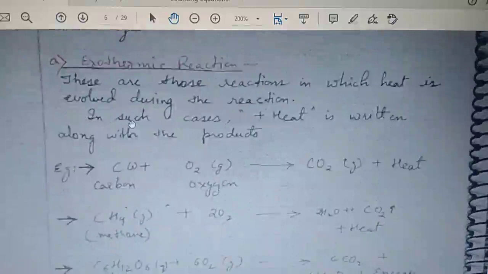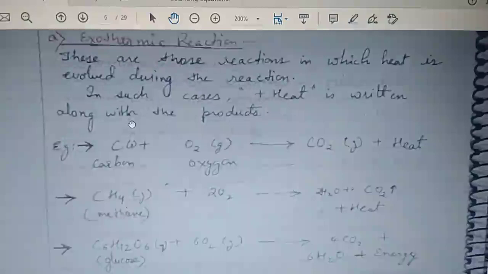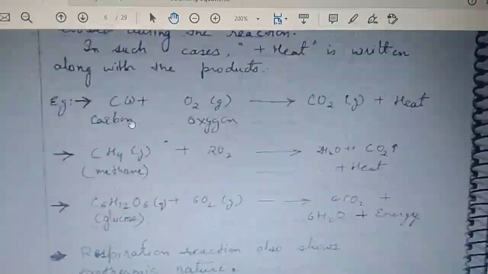Exothermic reactions means those reactions in which heat is evolved during the reaction, meaning heat is coming out. You can feel the heat coming out by touching the surface of the conical flask or test tube, whatever apparatus you are conducting your experiment in. In such cases, plus heat is written. Plus heat means heat is evolved. For example, carbon when burned in oxygen gives carbon dioxide and heat.